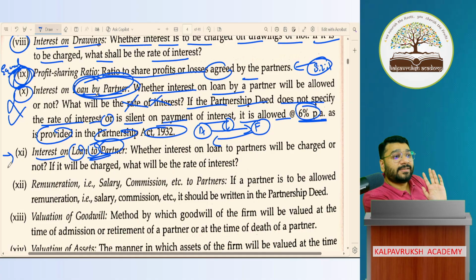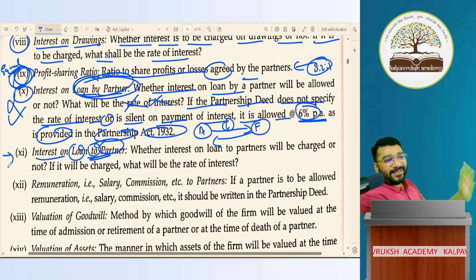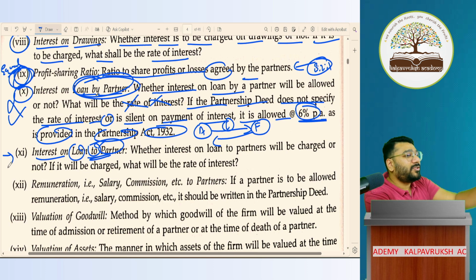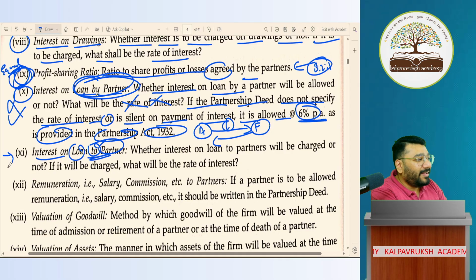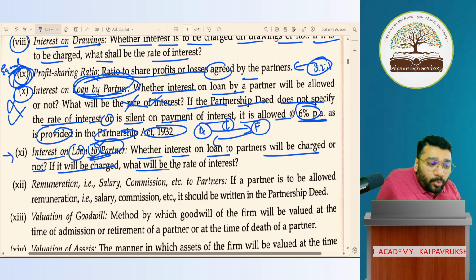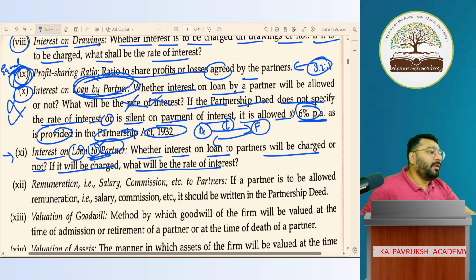Now my question is, if the partnership deed is not there, or the partnership deed is there but the 11th clause is not there, or the 11th clause is there but the interest rate is not there, then how many percentage? 0% is the right answer. For this also there's a logical answer which I'll discuss in the upcoming class. Whether interest on loan to partners will be charged or not charged, you have to mention. If it will be charged, at what rate, that has to be mentioned. Okay, not okay?